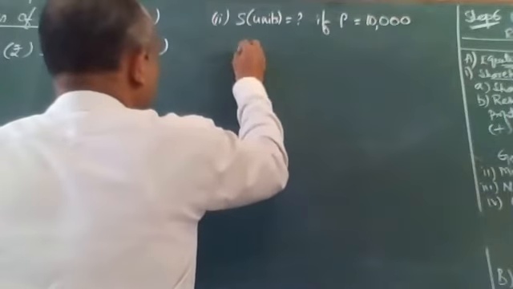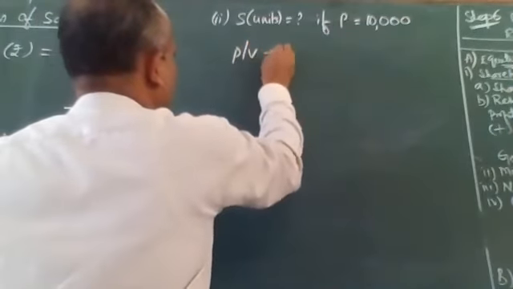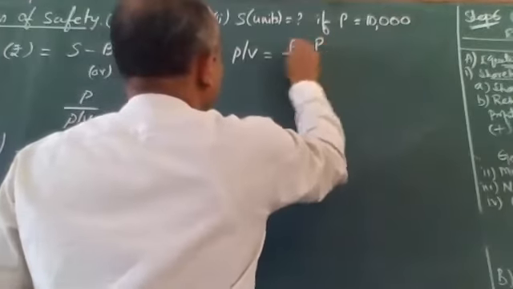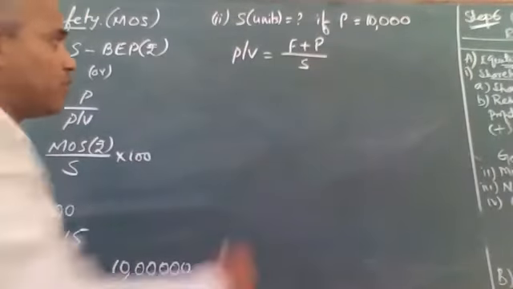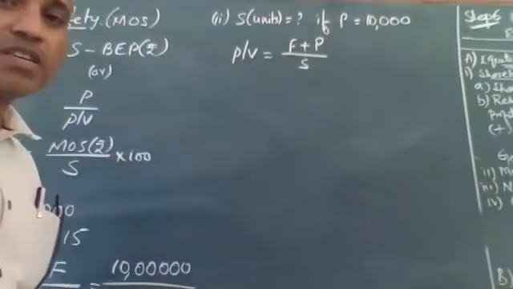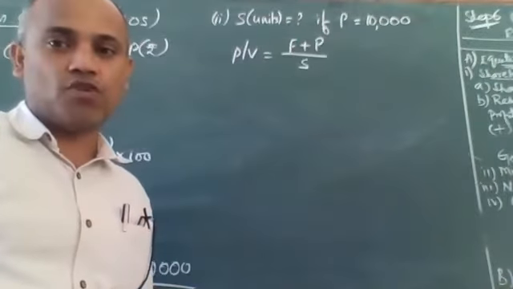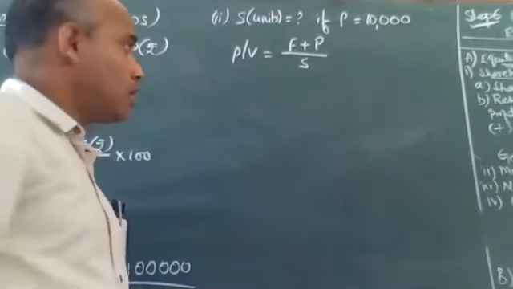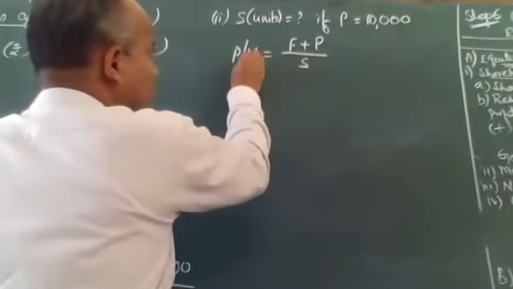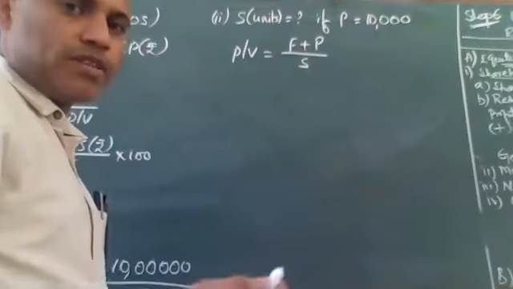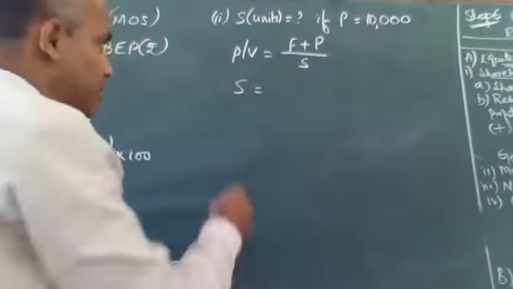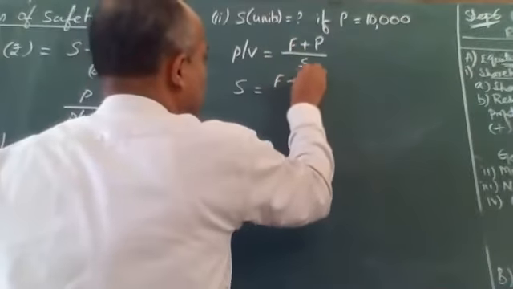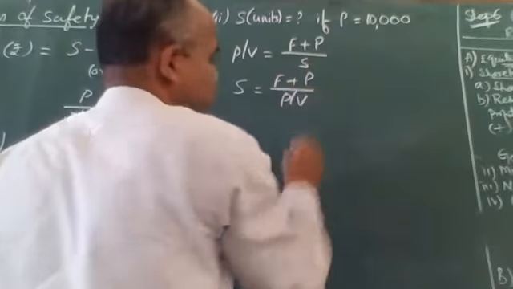What is the PV ratio formula we have applied? PV ratio formula is F plus P by S into 100. We are using this formula for missing information, so I call it a missing information formula. Correct, guys? Now tell me, if I bring S here, PV ratio goes there. Can we modify this a little? I'm not teaching you a different formula, I'm just telling you how you can remember it. Sales comes here, so it is F plus P by PV ratio.